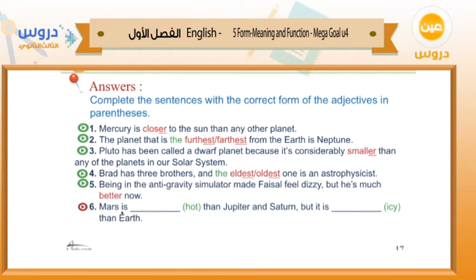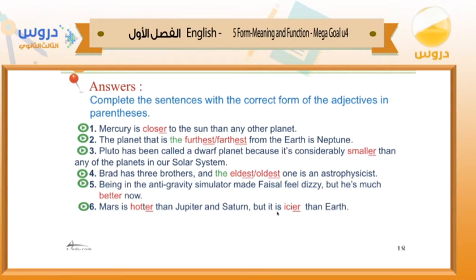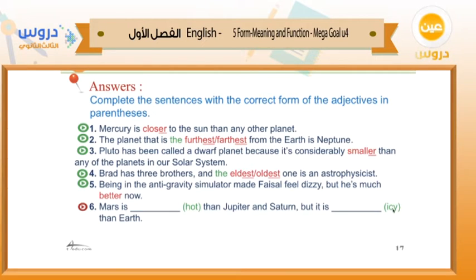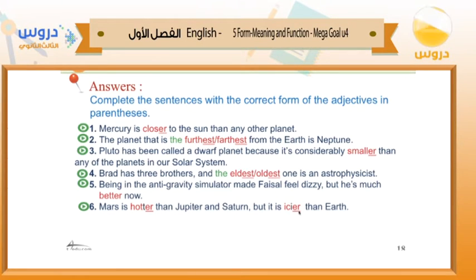Number 6, Mars is hot than Jupiter and Saturn, but it's icy than Earth. We have than, and here also than. So it's a comparative. We can say that Mars is hotter than Jupiter and Saturn, but it's icier than Earth. We have to be careful about the T. We have to duplicate T if we add ER. And also we have to change Y, icy, to I, and add ER, icier. Okay, don't forget this point.